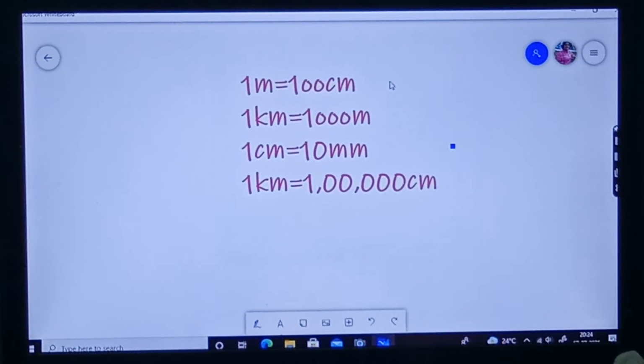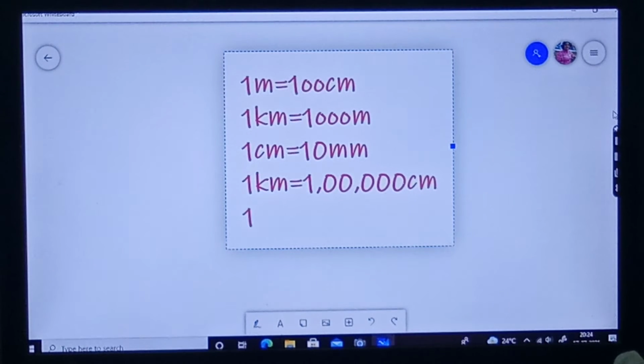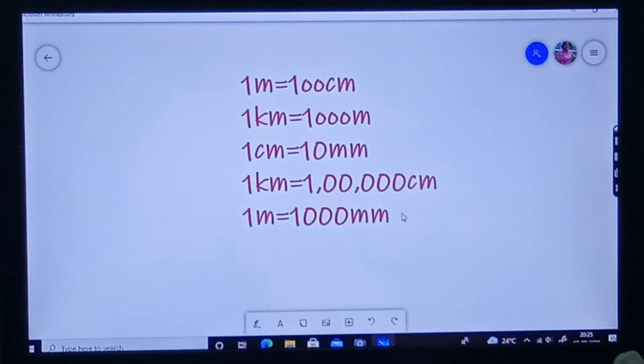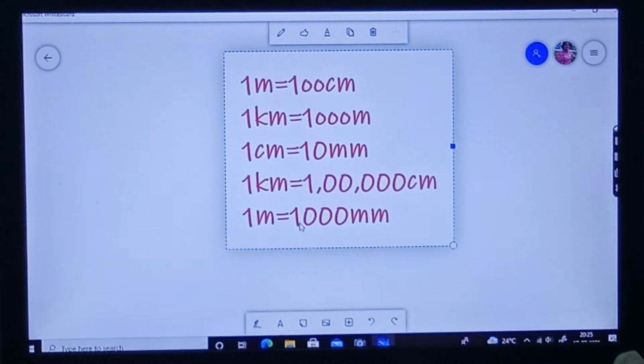And now how is millimeter related to meter? 1 meter is equal to 1000 millimeters. Similarly you can say how kilometer and millimeter are related. 1 kilometer is equal to 1000 meters, so 1000 into 1000. How many zeros will come? 1, 2, 3, 4, 5, 6 zeros.